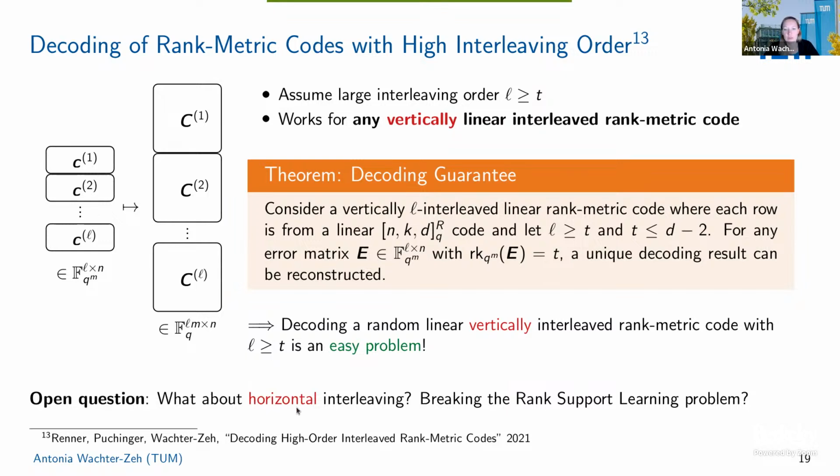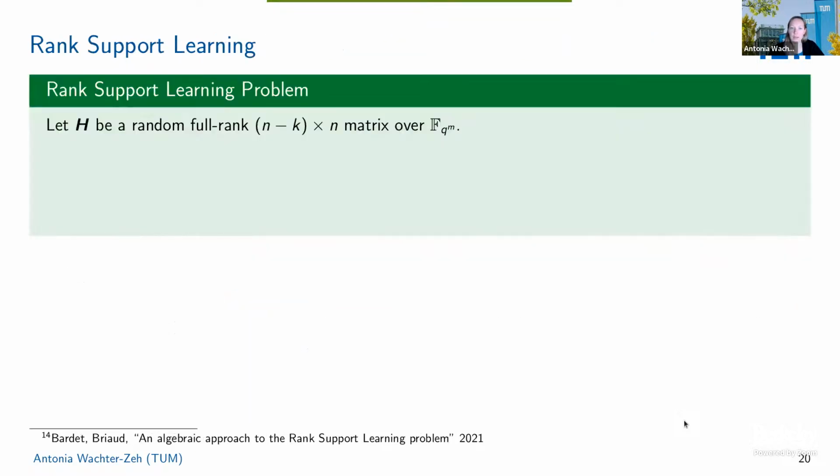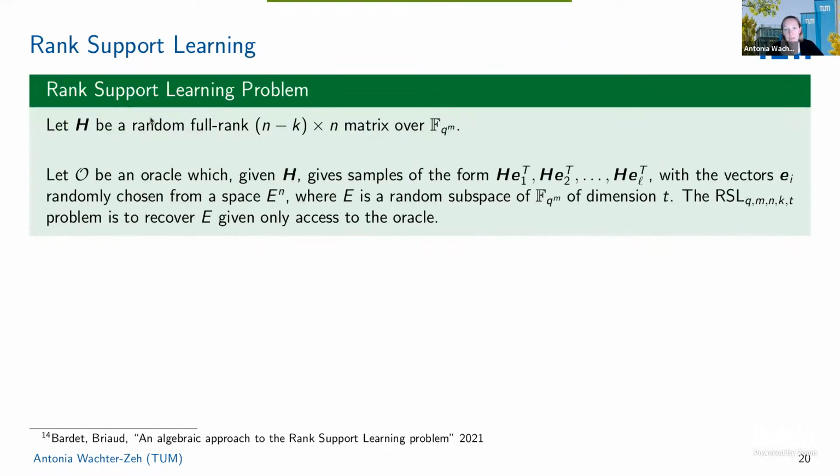But what about horizontal interleaving? And now the thing is, straightforward, probably everybody would say, okay, we can do the same thing also, but it just doesn't work. So if you try to adapt the algorithm, there are always things where it doesn't work out. And in fact, the horizontal interleaving problem is equivalent to something called the rank support learning problem. So that's shown here. I don't want to read it now, but it's basically the same as decoding horizontally interleaved codes.